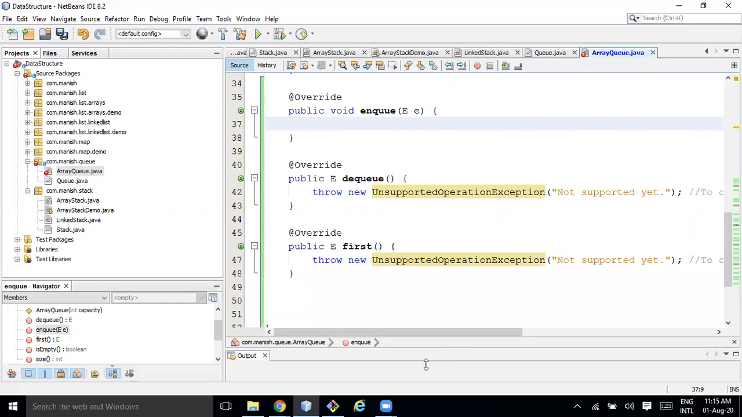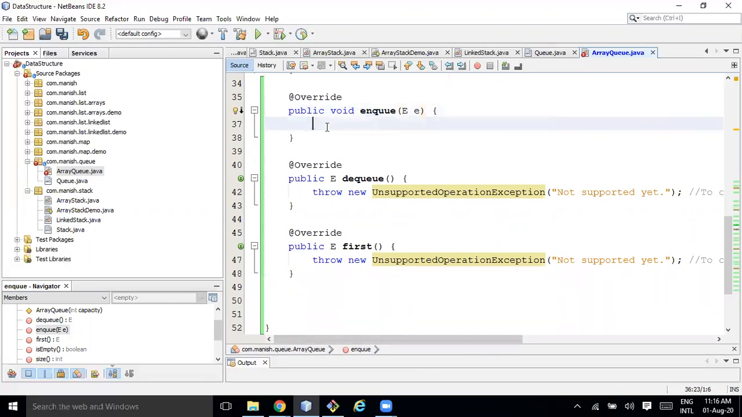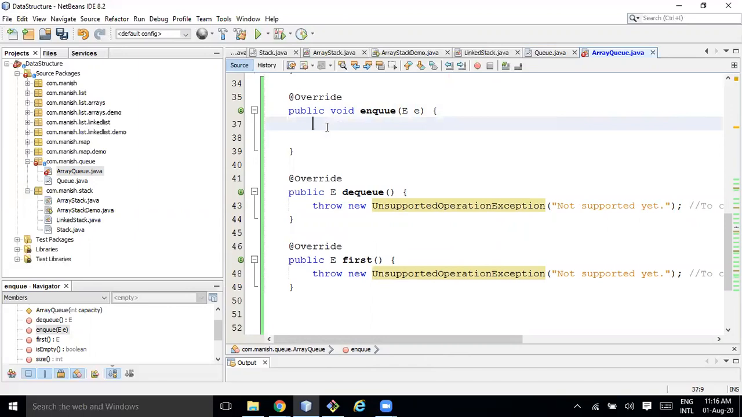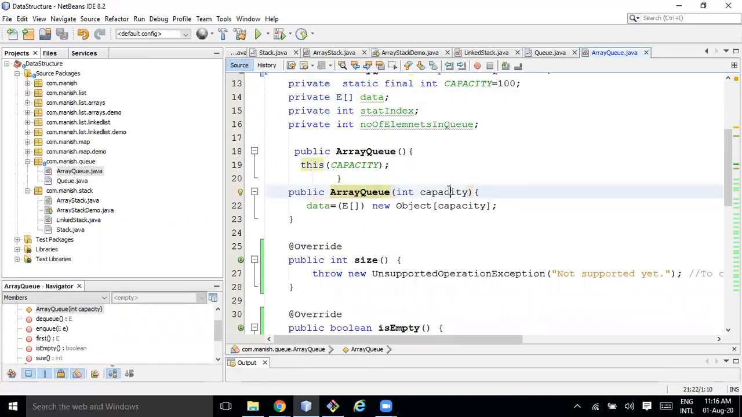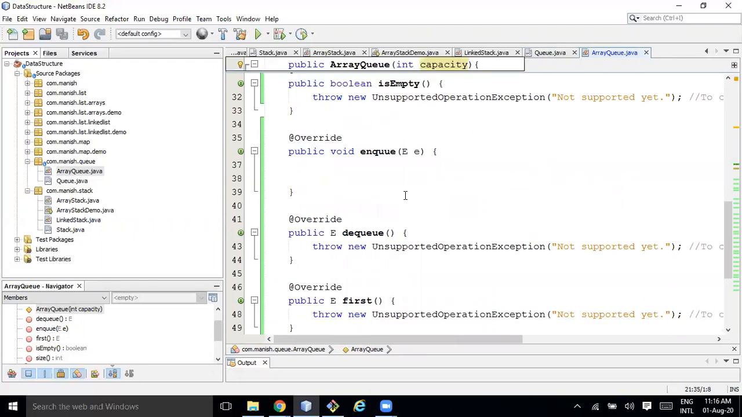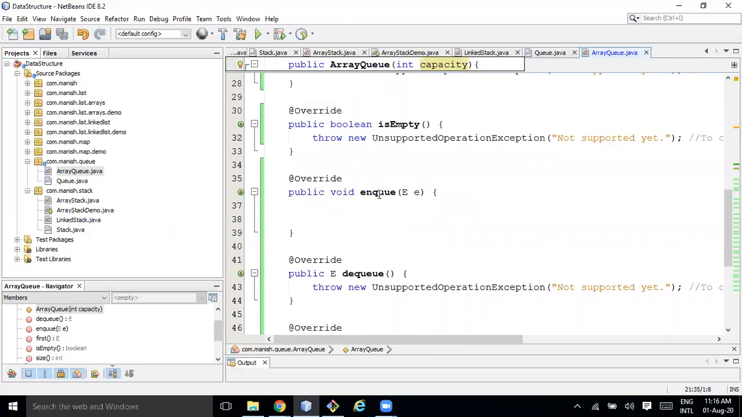I think I have given the fundamental concept so that you can implement it. Here you have the start index, and here the number of elements in the queue, or you can say size. Try to implement it. The capacity I have made 100 by default; that is the size of this data, or if you pass it through the parameterized constructor, then you can declare it. You guys have 10 to 15 minutes, and after that I'll start. Any question?